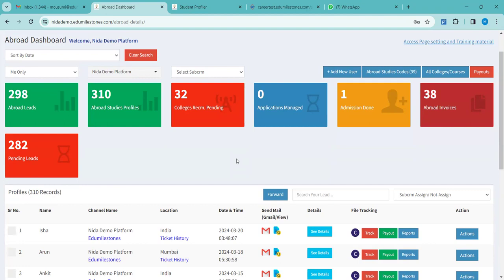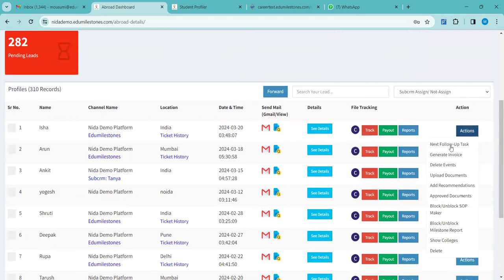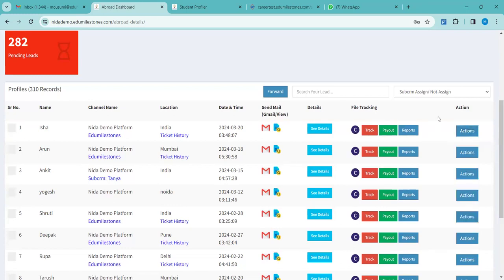I didn't get you, you mean in the follow-up task? Yeah. Suppose I have marked that on the 21st, I have to do 3 to 4 tasks. Then when I open the CRM on that particular day, will those tasks pop up, or will they caution me that this task is to be done today?